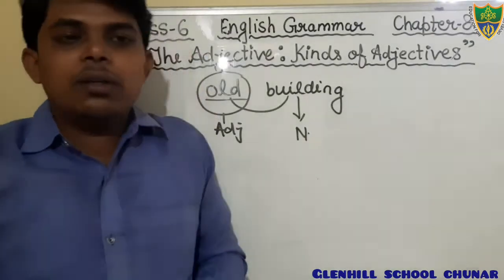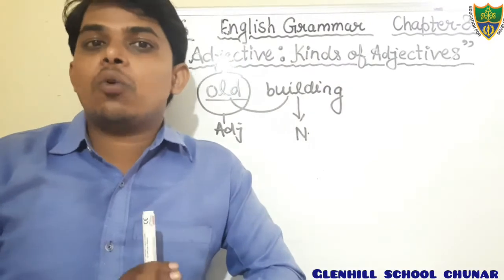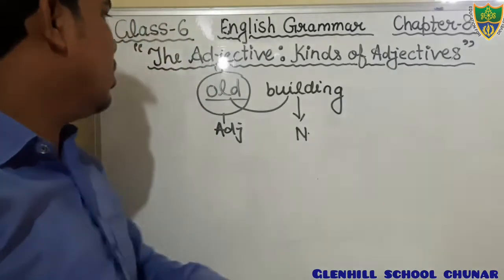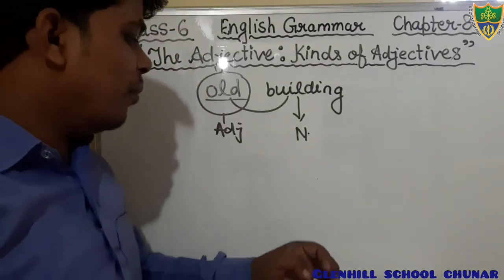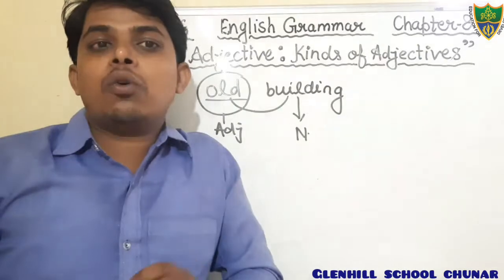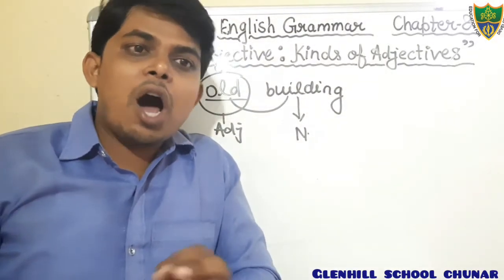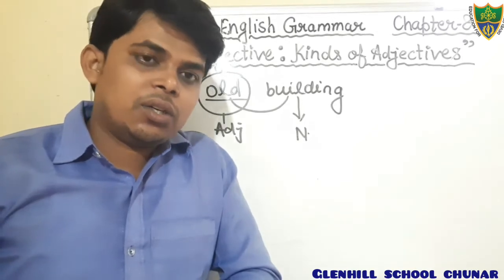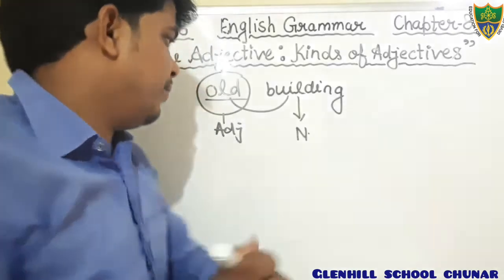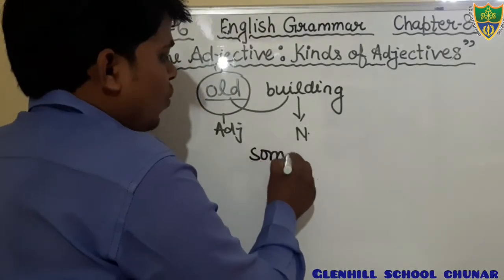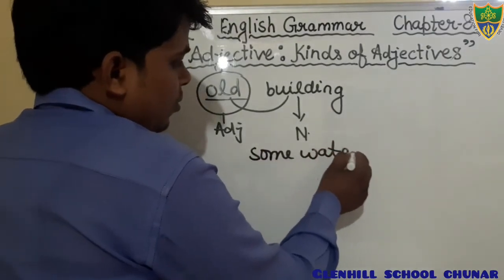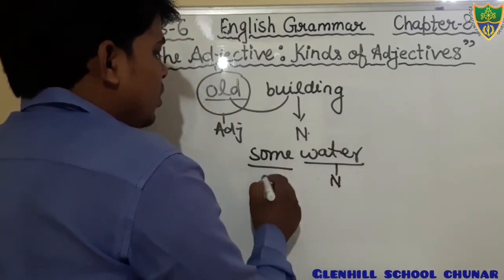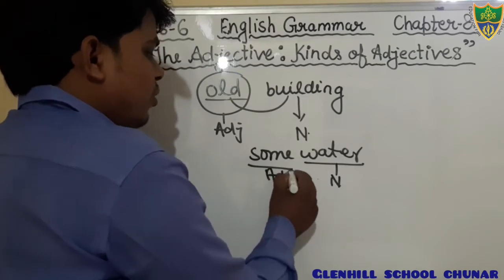And another kind we have already discussed, that is quantity. Dear students, I have told you that adjective of quantity shows how much thing is meant. For example, some water. Here the word water is noun and the word some is adjective.